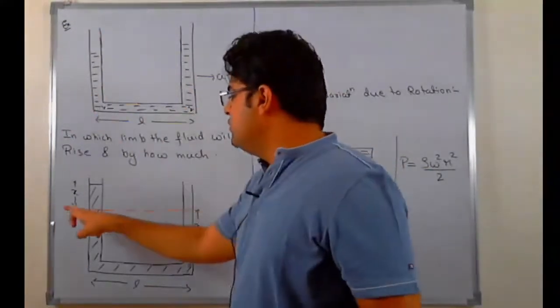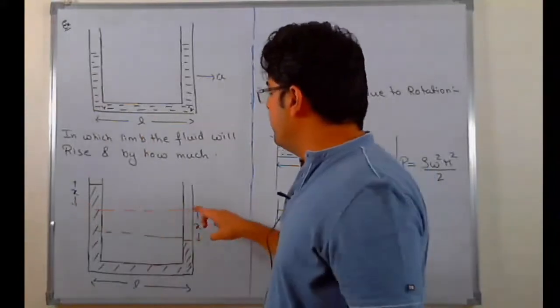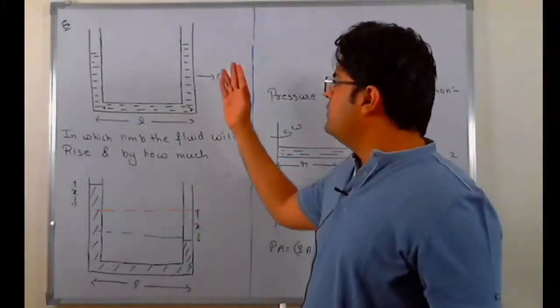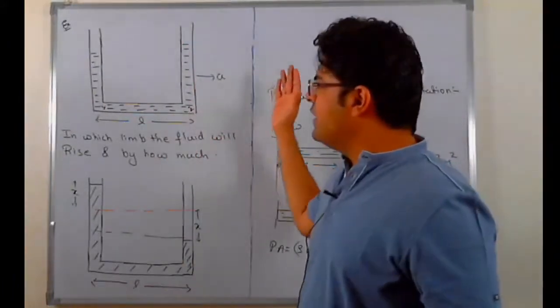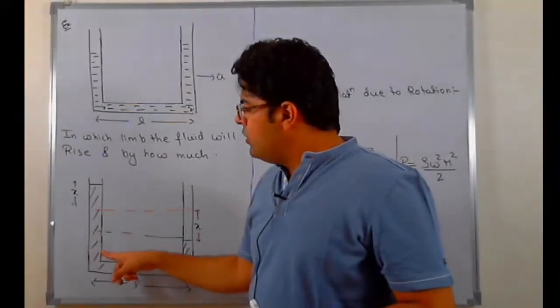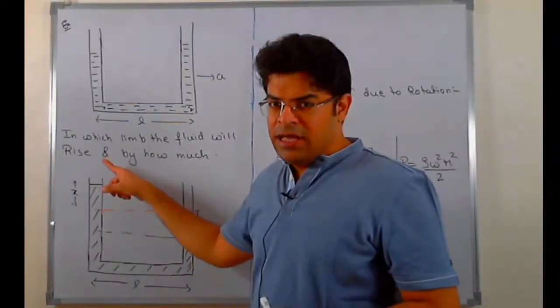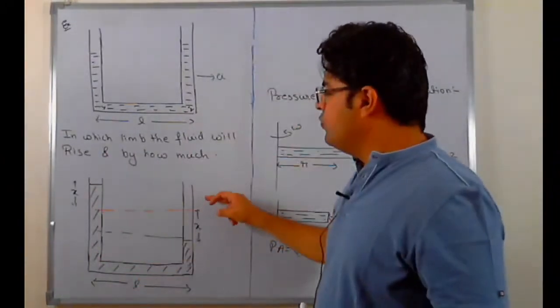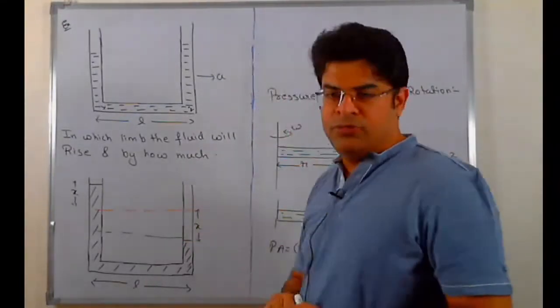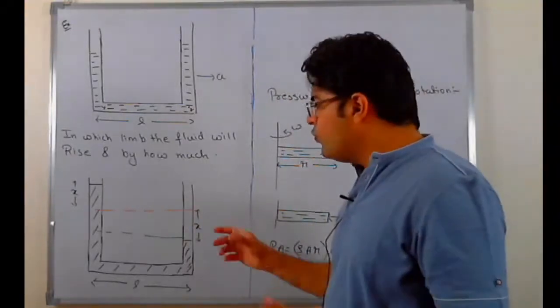Now let's say the red line represents the original equal level of the fluid height. As the tube accelerates with an acceleration a towards the right, let's say in the left arm the liquid level rises by distance x, so in the right arm it has to fall by distance x. So now the difference in the height of fluid in the two arms will be 2x. But how to find this x?